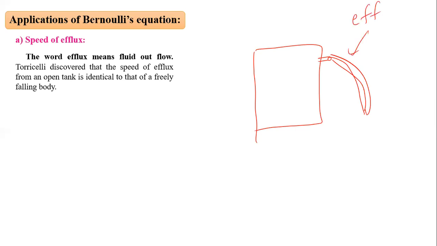If this is a container and from this is a pipe, and the liquid is flowing like this, freely falling liquid means the efflux. So this is efflux. And the speed of efflux is equal to the speed of a freely falling body. Now how much is the speed of a freely falling body? If I consider this body is falling on the ground, it has a maximum velocity v when it strikes the ground.